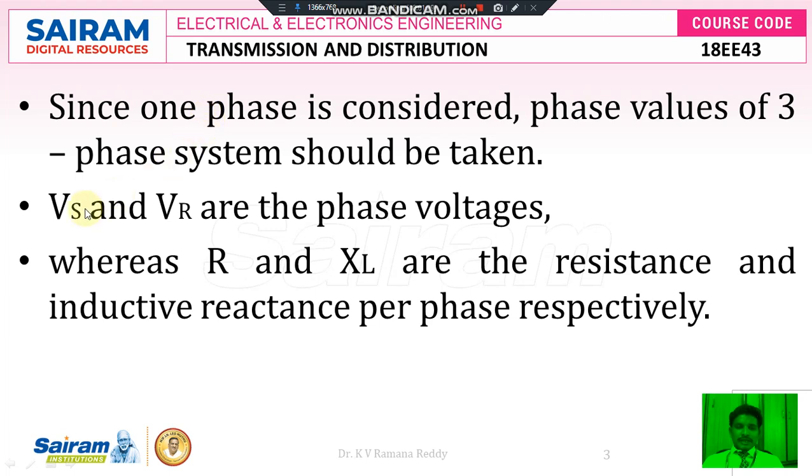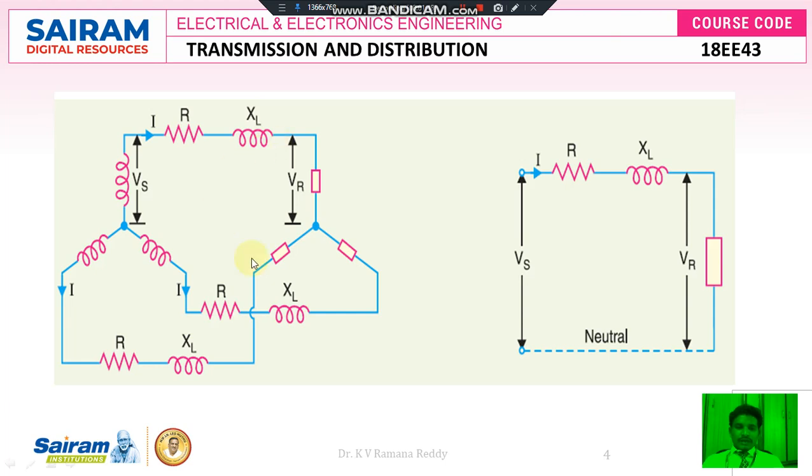Therefore, Vs, the sending end voltage, and Vr, the receiving end voltage, are the respective phase voltages, whereas capital R and XL are the line resistance and line inductive reactance per unit centimeter of the conductor for a given length of the transmission line. So here there is a star connected three phase generator at the sending end side and a star connected three phase load at the receiving end side.